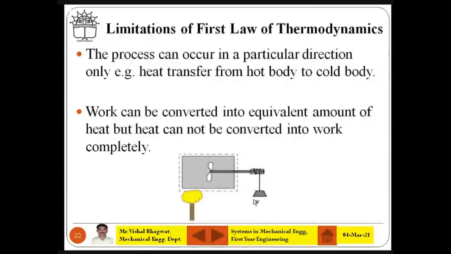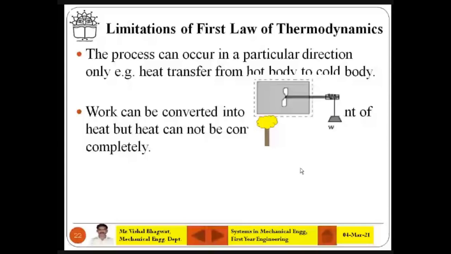Here you can see, once you move the weight up and down, it is the Joule experiment setup. There is heating of the fluid inside the chamber. But suppose you heat the chamber with a certain burner, there will not be movement of this weight up and down, right? So work can be converted to heat, but heat cannot be converted into work. That is the explanation here. You can draw this figure if it is asked. This question is asked in the exam. Now you can say the first law gives a necessary but not sufficient condition for a process to occur, because of these two reasons.